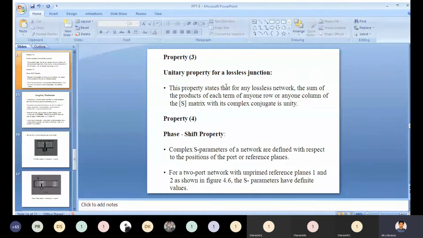You need to remember this. This is the unitary property for a lossless junction.